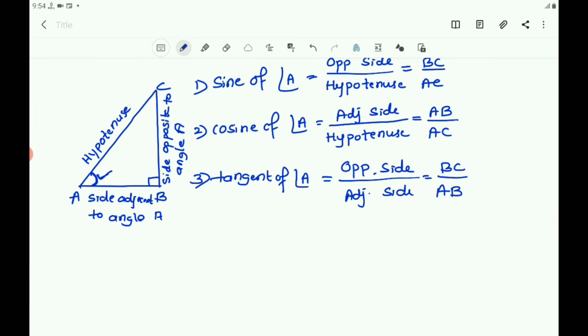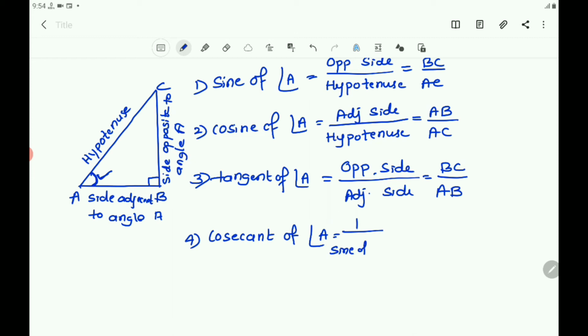The fourth one is cosecant of angle A. Cosecant of angle A is the reciprocal of sine.